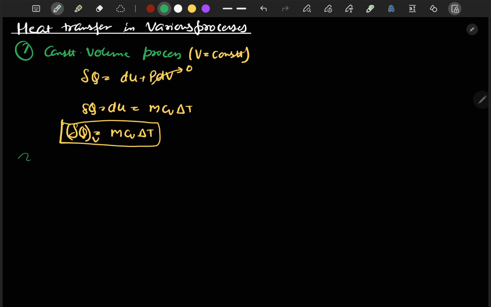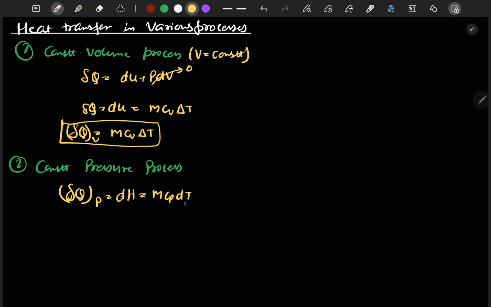Now let's talk about the second process, the constant pressure process. In case of constant pressure process, as we had discussed earlier in the above section, we can directly write delta Q at constant pressure is equal to dH, which is further equal to m Cp dT.